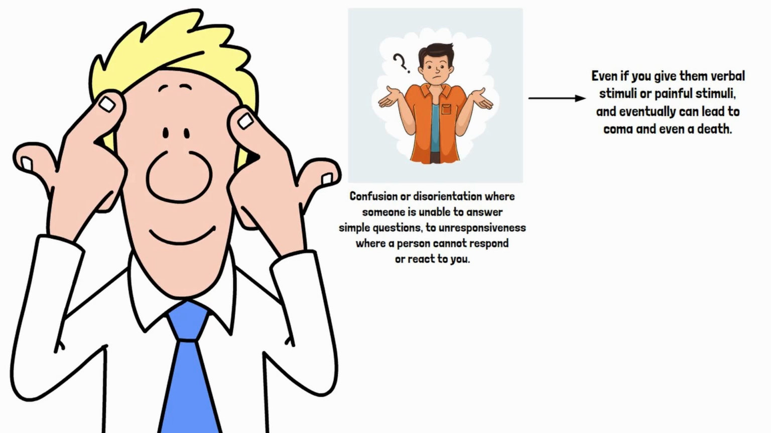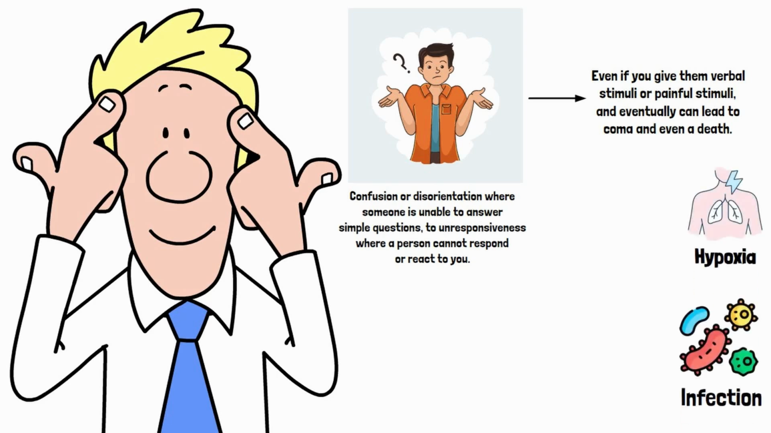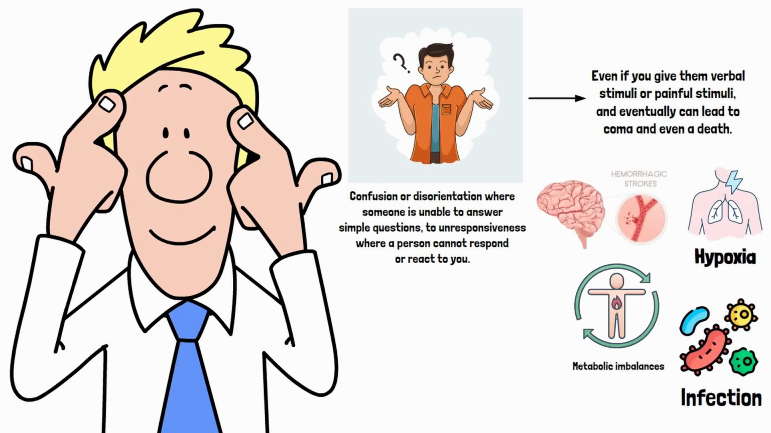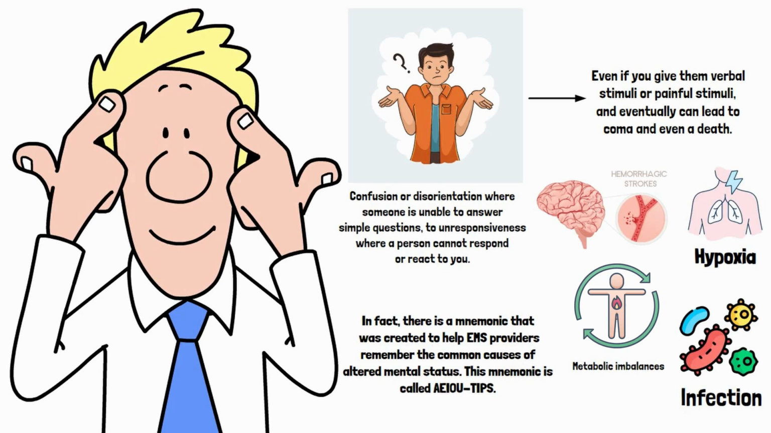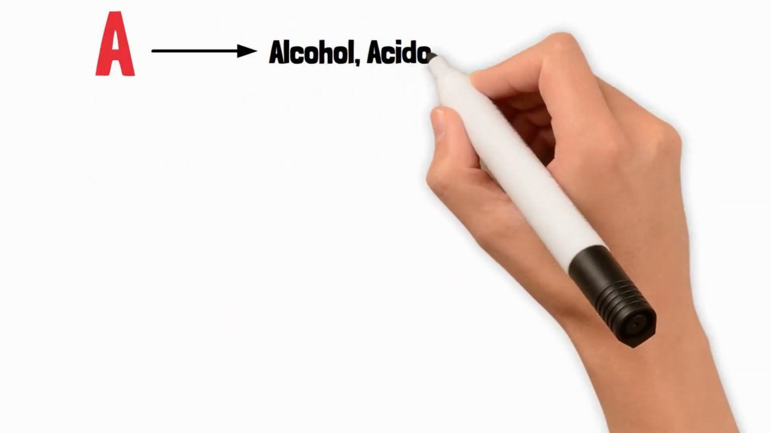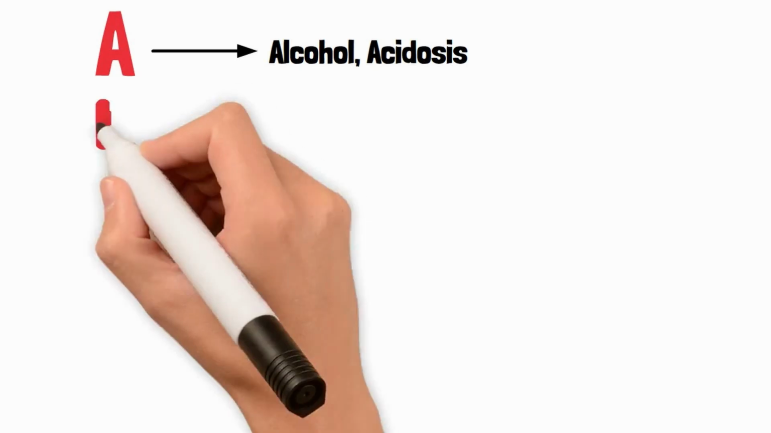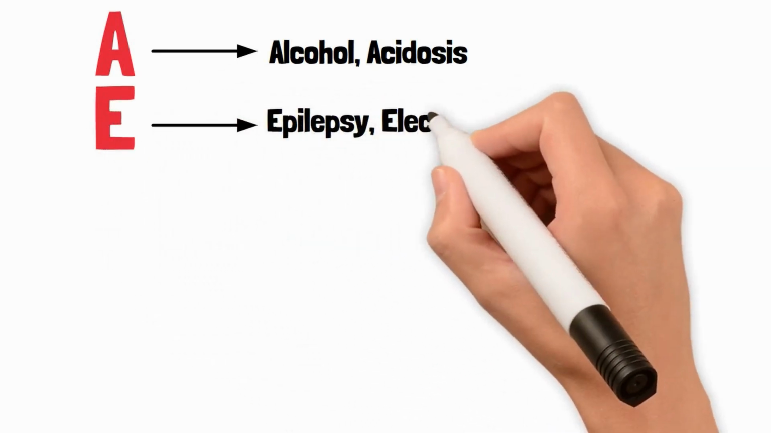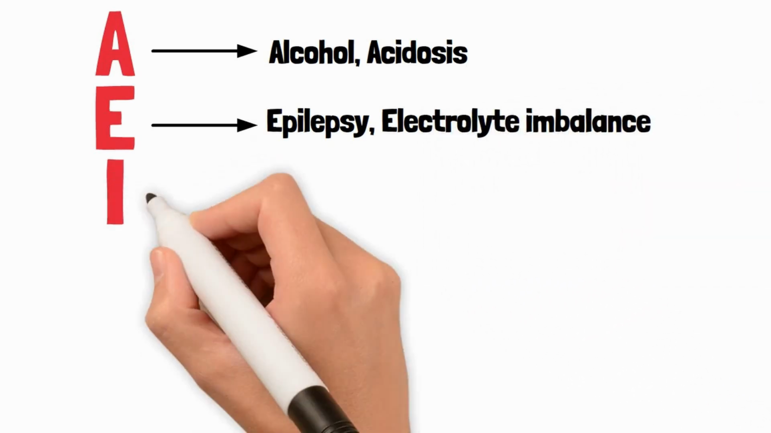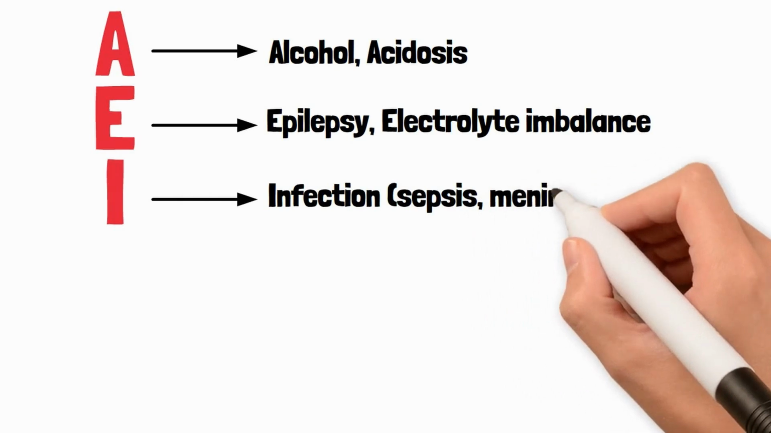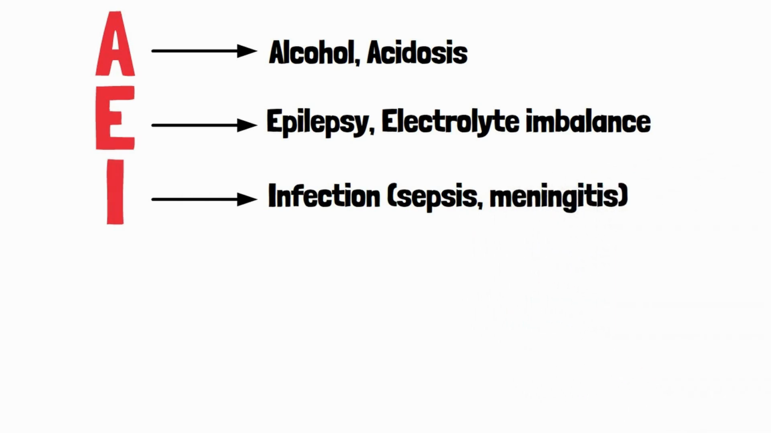Causes of altered mental status include hypoxia, infection, stroke, metabolic imbalances, and many other conditions. In fact, there is a mnemonic that was created to help EMS providers remember the common causes of altered mental status. This mnemonic is called AEIOU TIPS. A reminds us that alcohol or acidosis can lead to altered mental status. E reminds us that epilepsy and electrolyte imbalances can be causes. I reminds us infections, which include things like sepsis, a severe reaction of the body to an infection, or an actual infection like meningitis can be a cause.